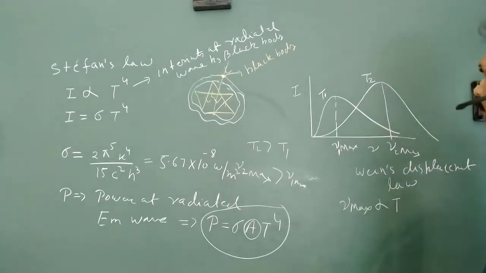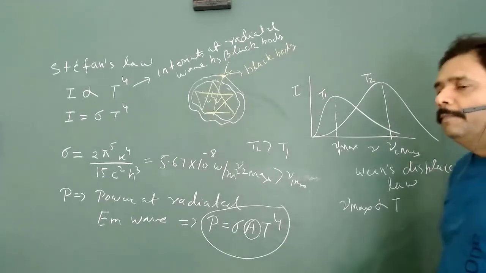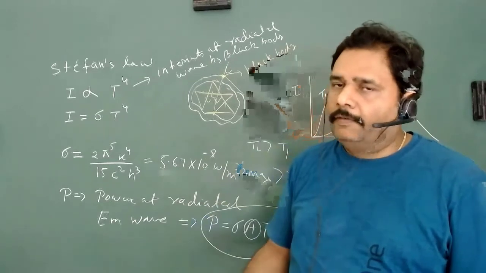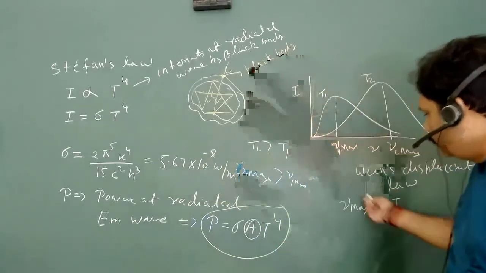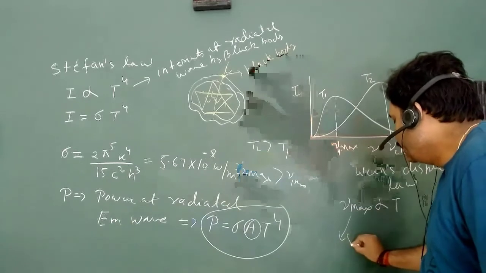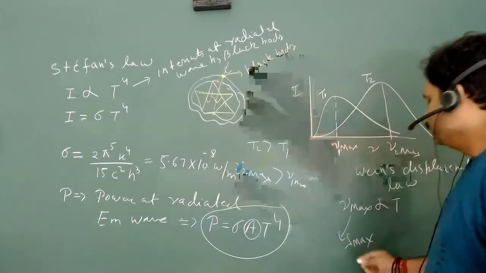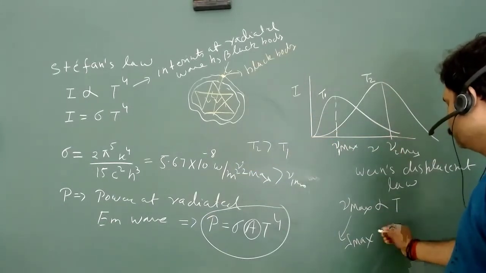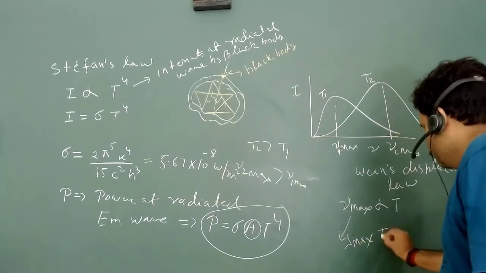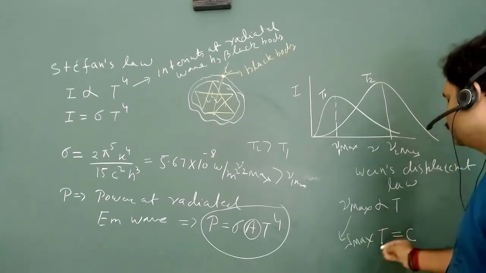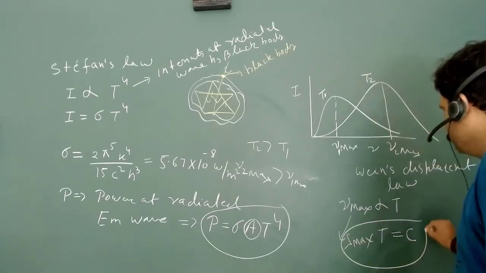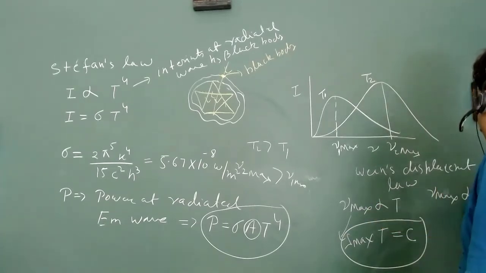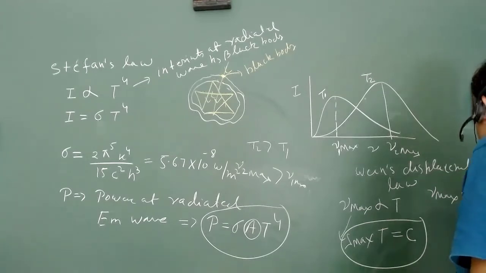Nu maximum is proportional to temperature, but Wien's displacement law is more popularly given in terms of wavelength. Corresponding to nu maximum we have lambda maximum, because nu maximum is inversely proportional to lambda maximum.